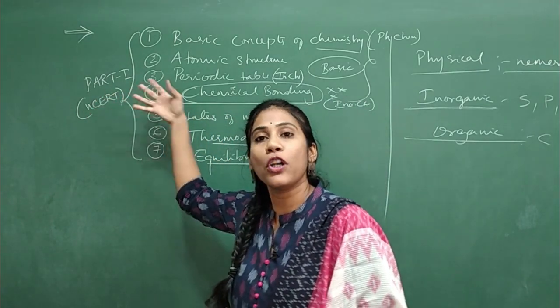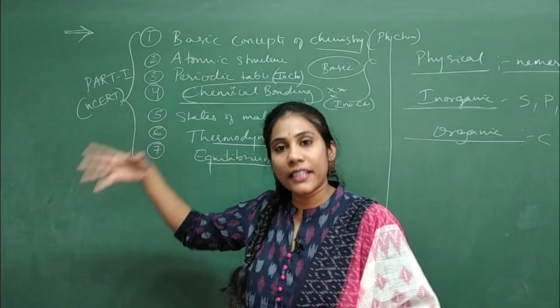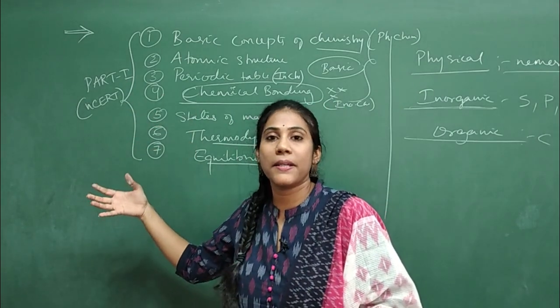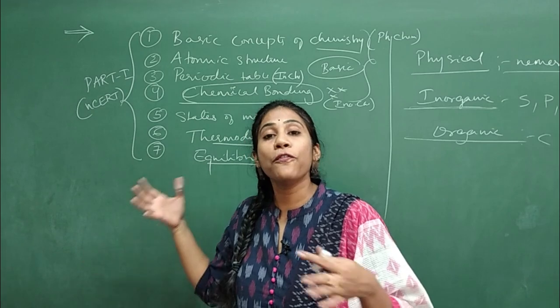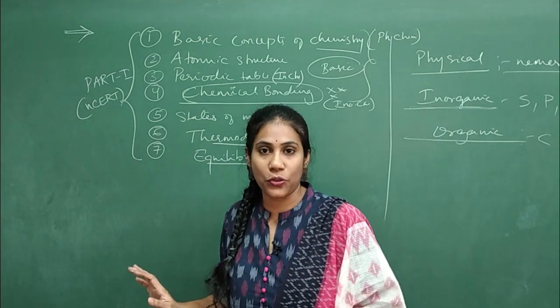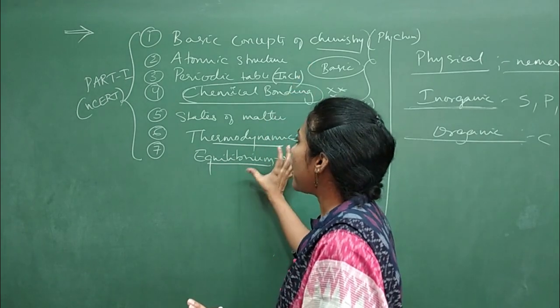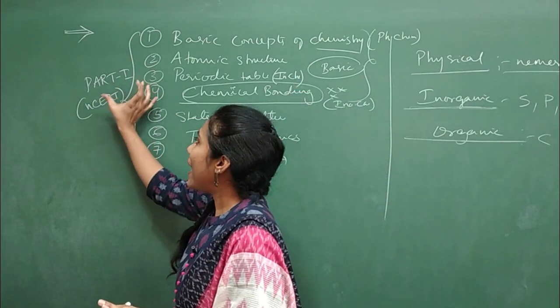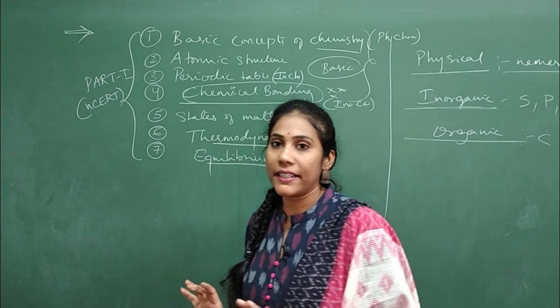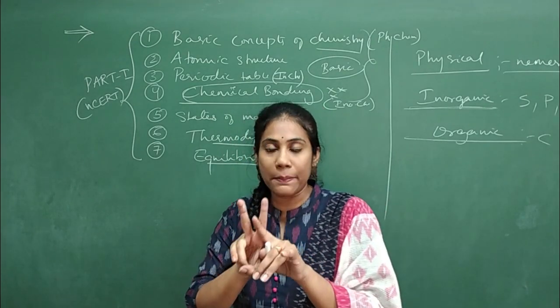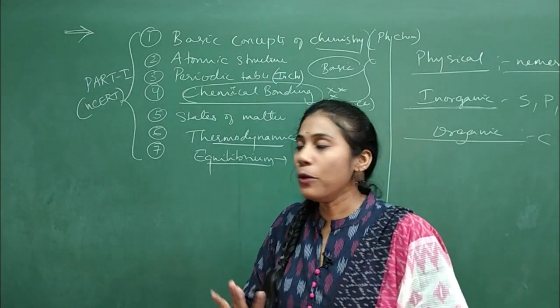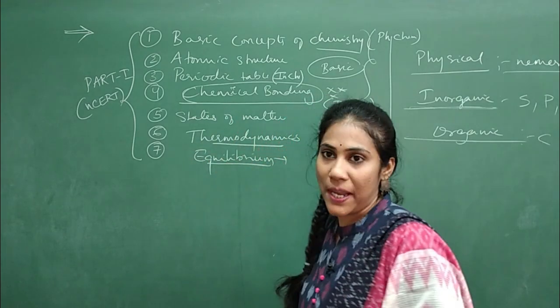CBSE follows the NCERT syllabus, Karnataka state follows the NCERT syllabus, and many states follow NCERT textbooks only, right? So these 7 chapters will come in the first part of the NCERT textbook. There are 2 parts in chemistry, part 1 and part 2. The part 1 book will have these chapters.